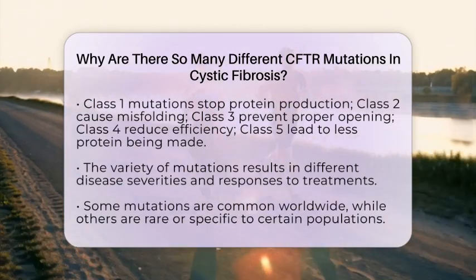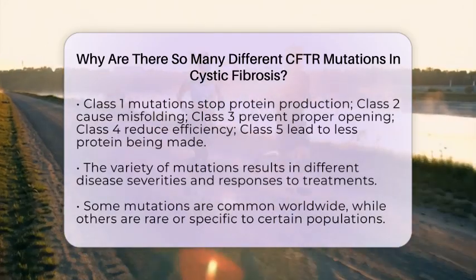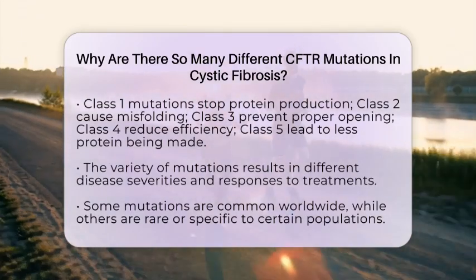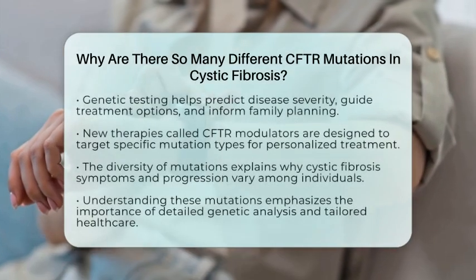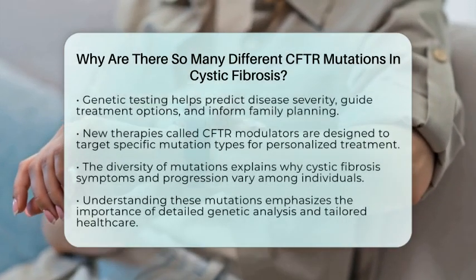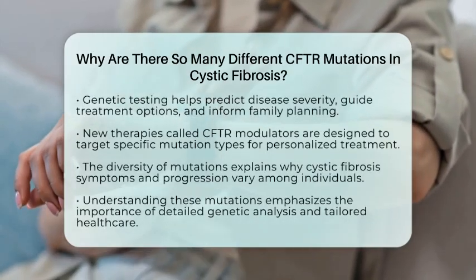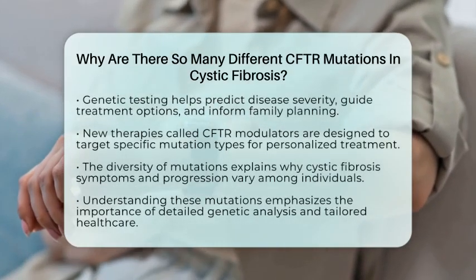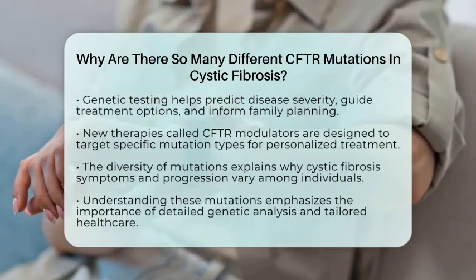When doctors perform genetic testing, knowing exactly which mutations a person carries helps predict how severe the disease might be, guides treatment options, and informs family planning decisions. For example, some newer therapies called CFTR modulators are designed to target specific mutation types, making personalized medicine possible.